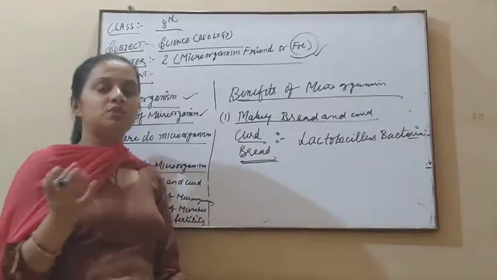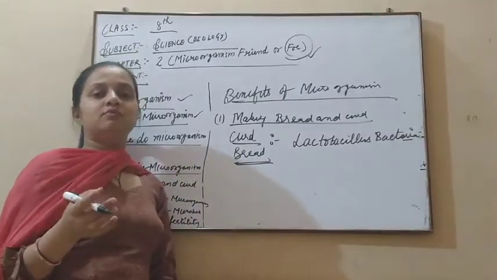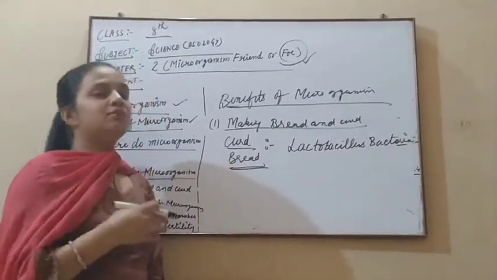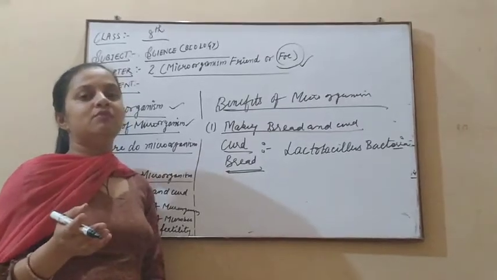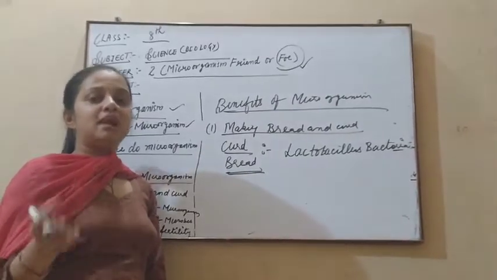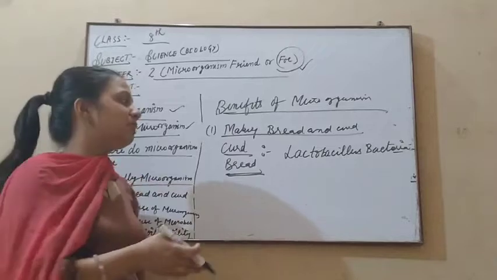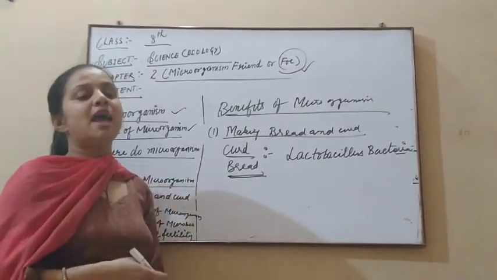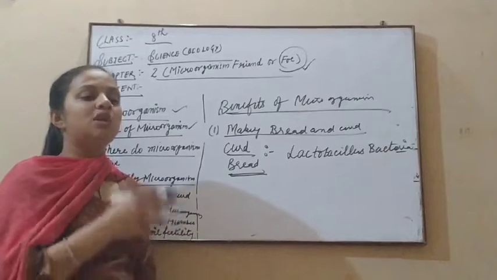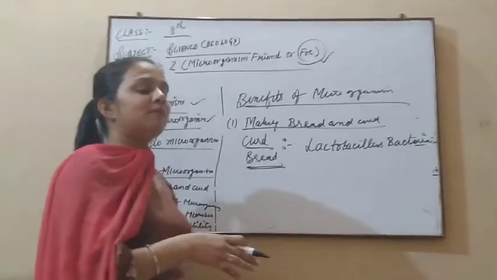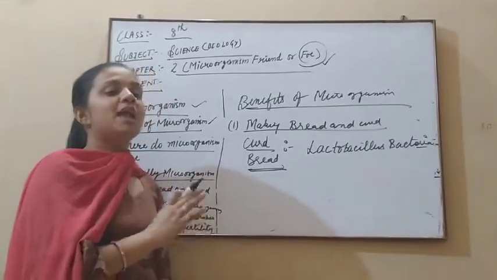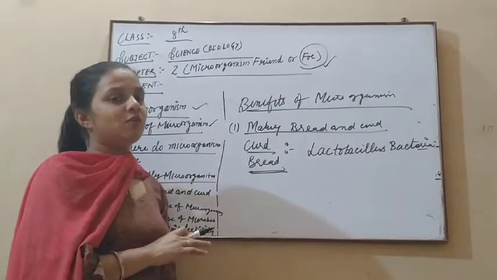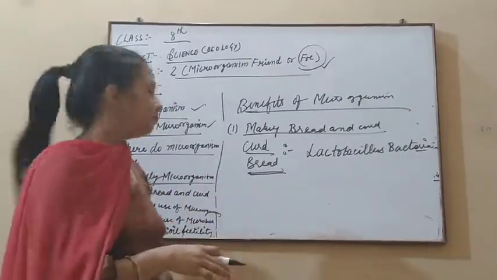If we make bhatura dough also, what makes it fluffy, bread also, cake also, is yeast. Yeast is also a microorganism. So for all these things, microorganisms are very beneficial for us.